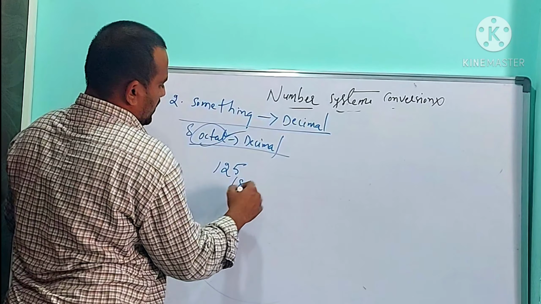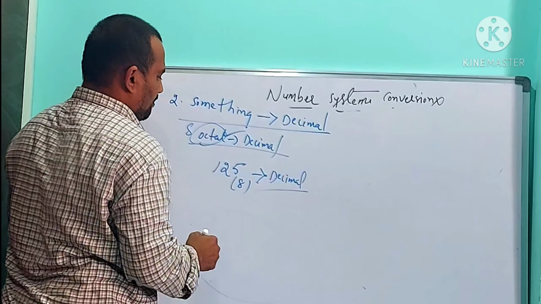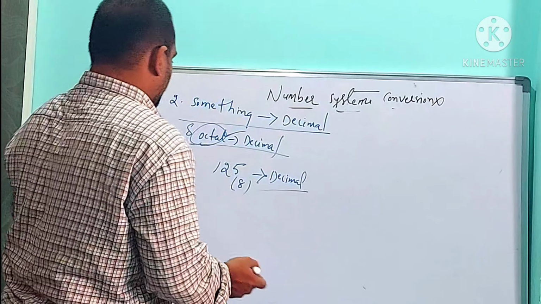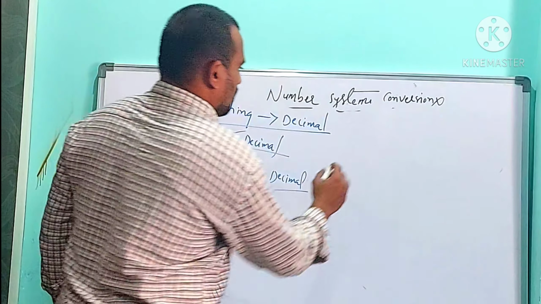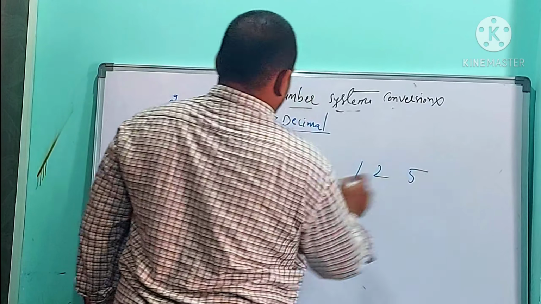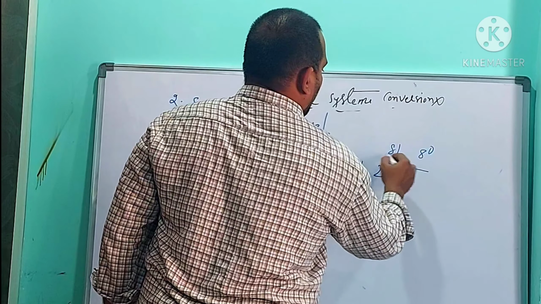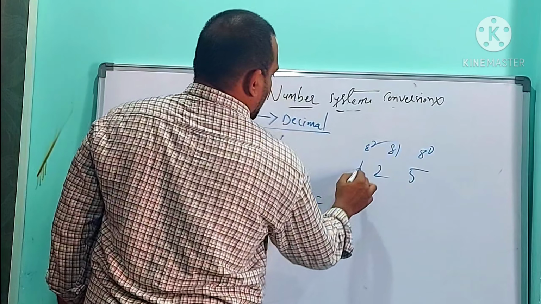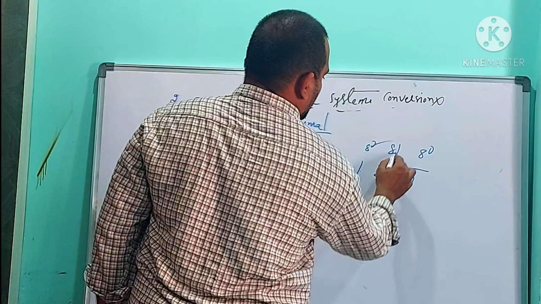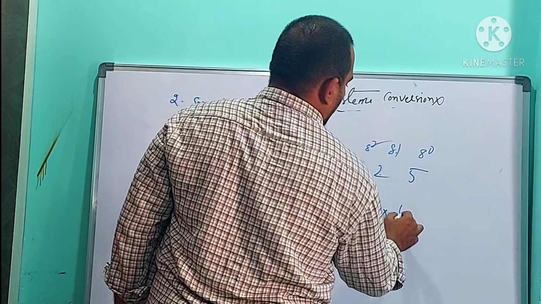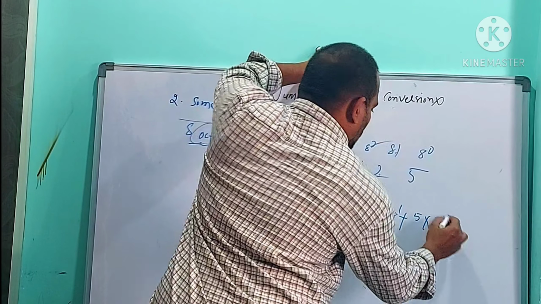I want to convert 125 base 8 into decimal. While converting something to decimal, we must use the powers of something. Here something is 8, so 8 power 0, 8 power 1, 8 power 2. Base into power: 1 into 8 power 2 plus 2 into 8 power 1 plus 5 into 8 power 0.